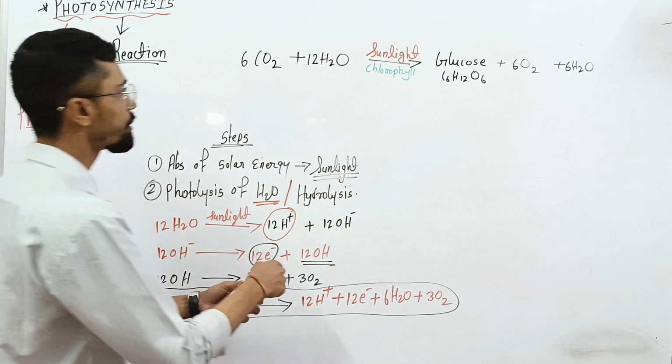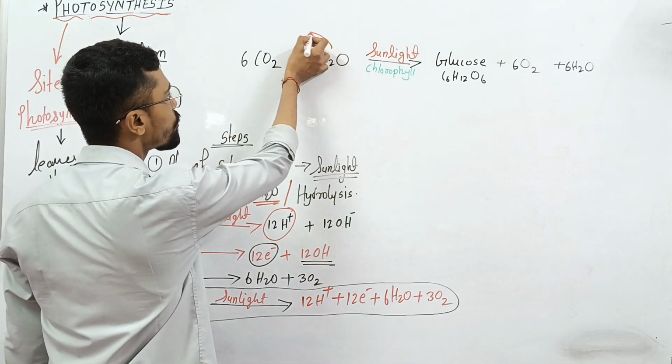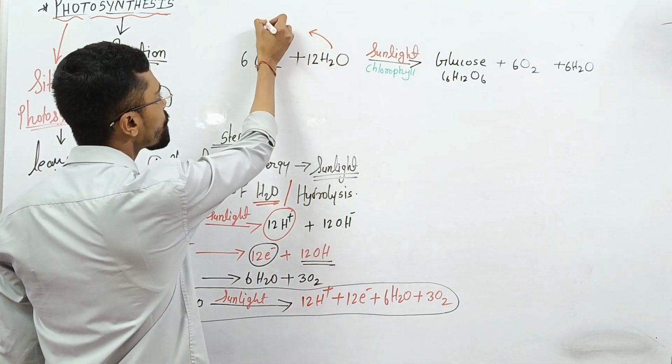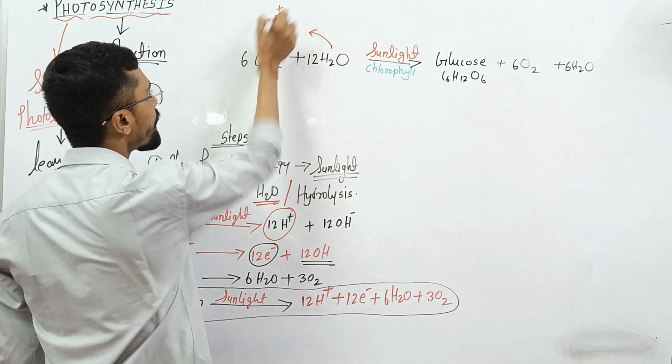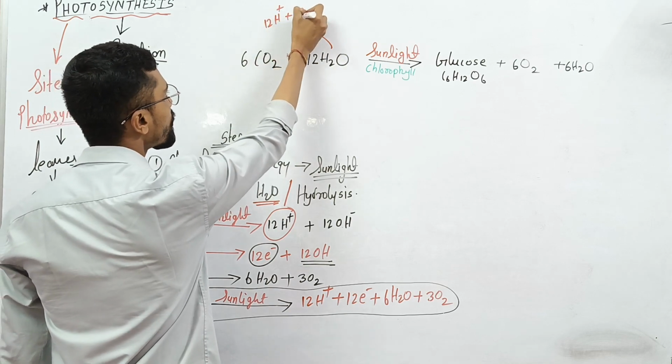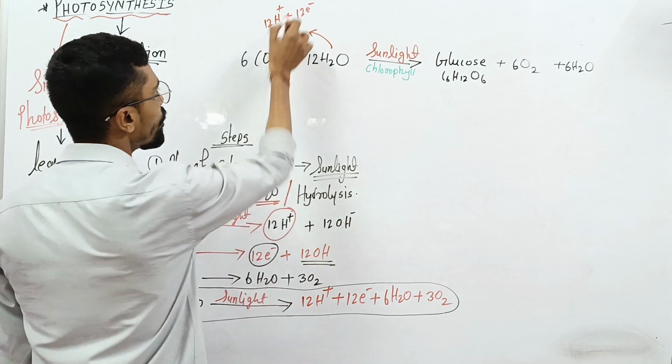So here this H2O forms 12 molecules of H plus ion along with 12 electrons.